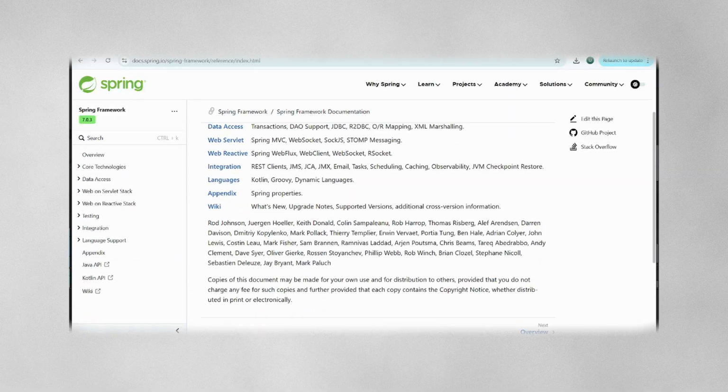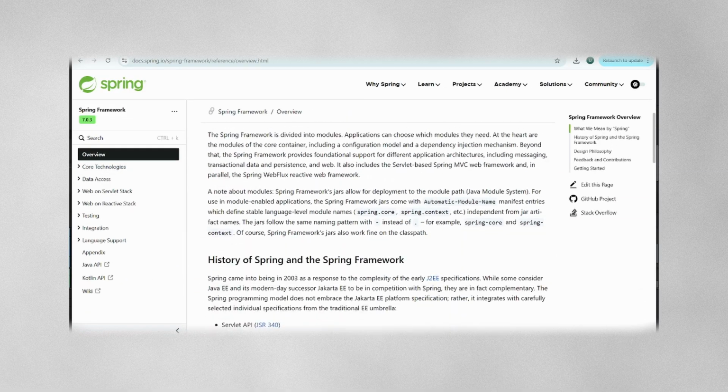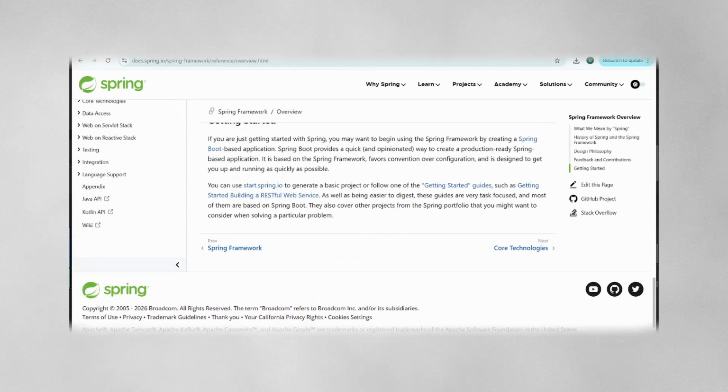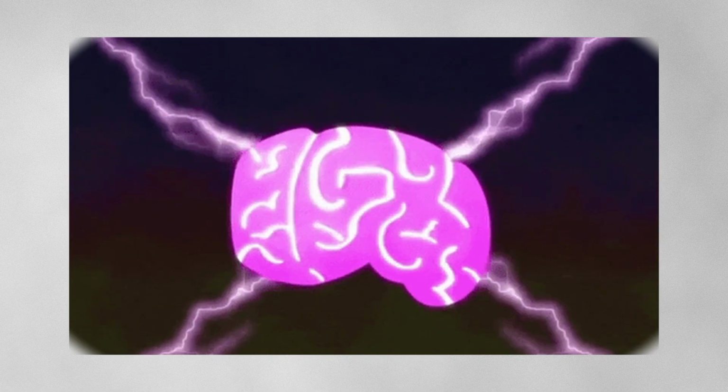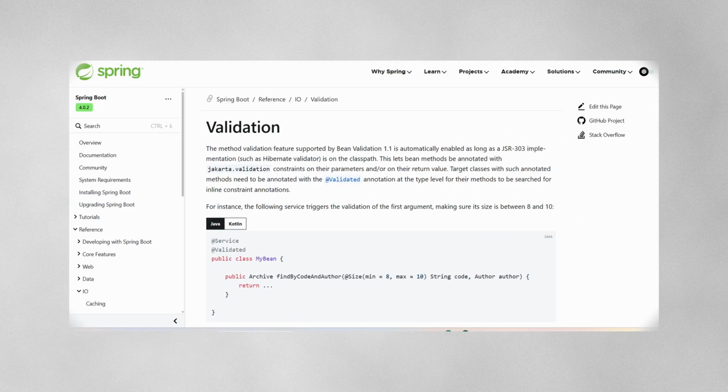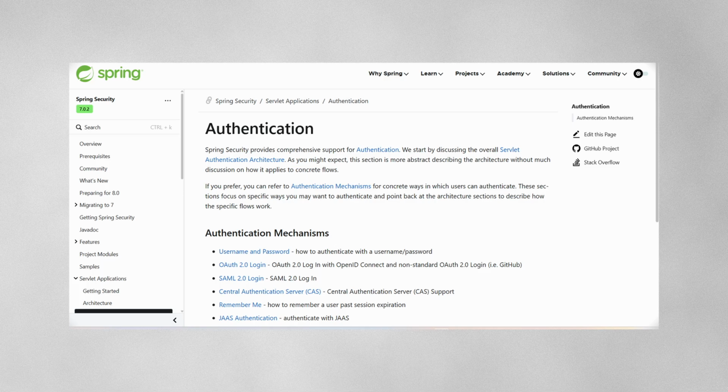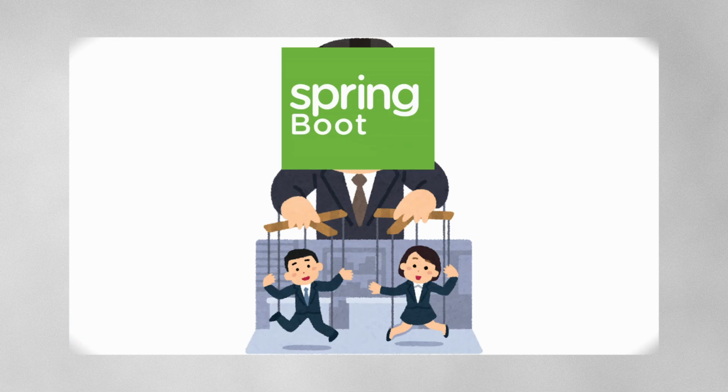Read the official documentation or a good overview that explains how a single request travels through the system. Then, as you begin designing your own services, your knowledge naturally expands. That is how validation can be added to your system, how authentication and authorization can be added to your system, and how Spring Boot manages everything behind the scenes.